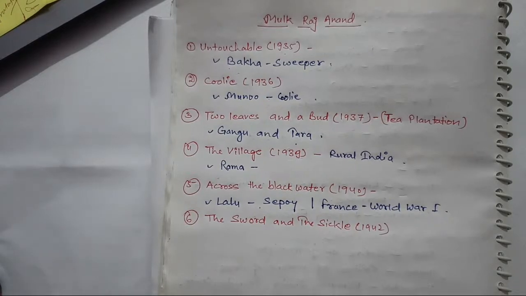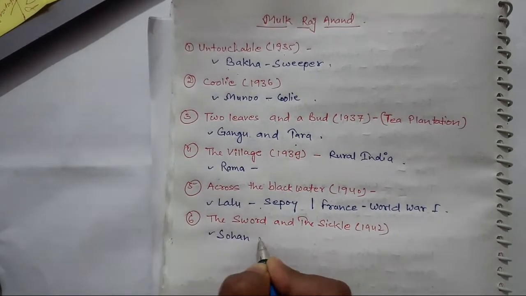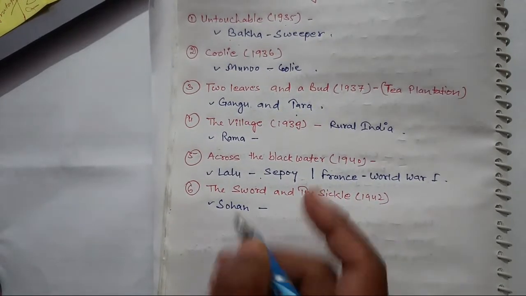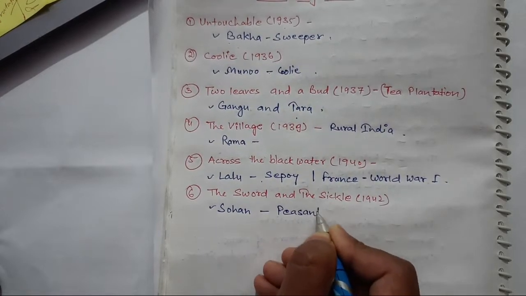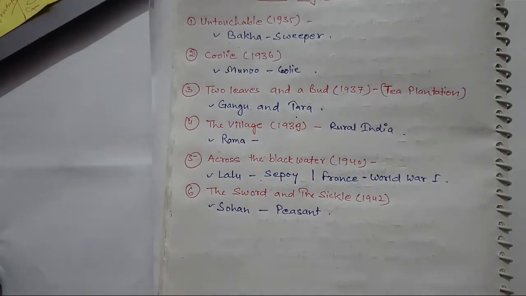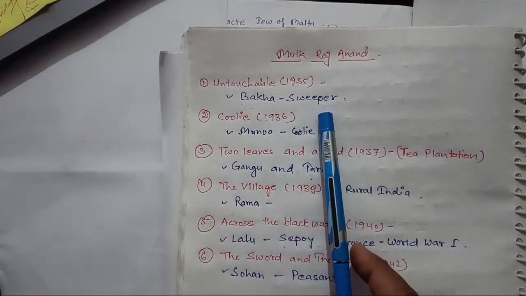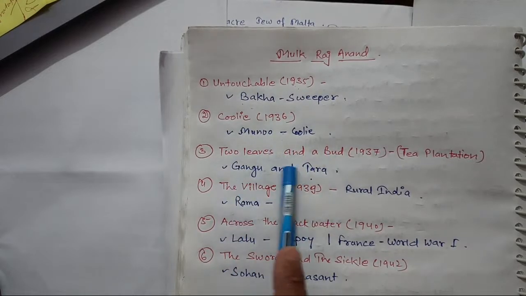Let's go ahead, and The Sword and the Sickle, and here the character is Sohan. Who is Sohan? He was a peasant. So you can see the different characters. There will be a lot of questions from like Untouchable, Bakha, he was a sweeper. Munnu, Coolie, he was a coolie.